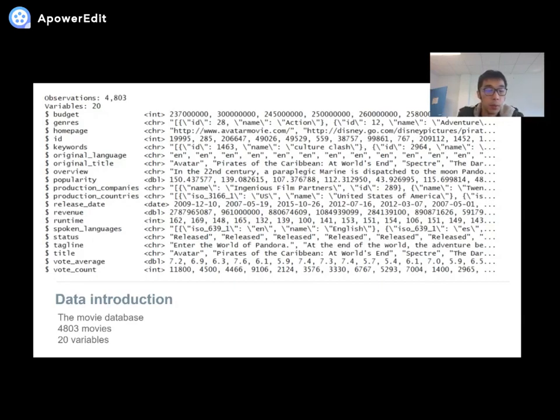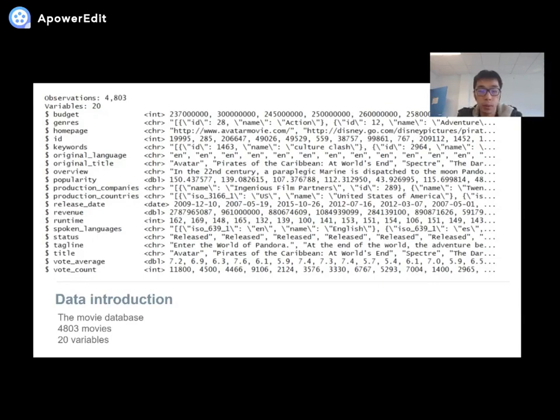Apart from the numbers, including budget, revenue, runtime, average score, total votes, and vote average, which are continuous variables, it also has some variables that use words and sentences to describe the movie, like keywords, tagline, overview, and so on. So in our recommendation system, we can make recommendations in 2 dimensions, both continuous variables and discrete variables.